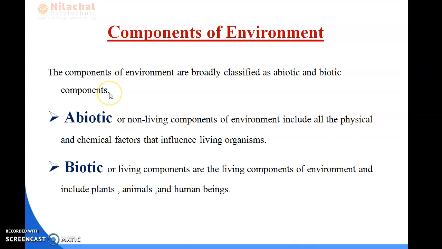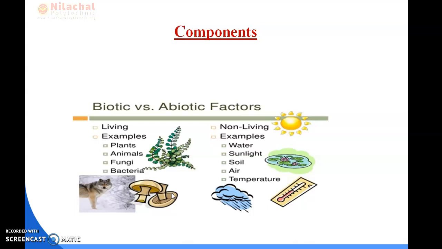Okay, so here the definition of abiotic: it is the non-living components of the environment which include all the physical and chemical factors that influence living organisms. And what is biotic? Biotic or living components are the living things of the environment and include plants, animals, and human beings.